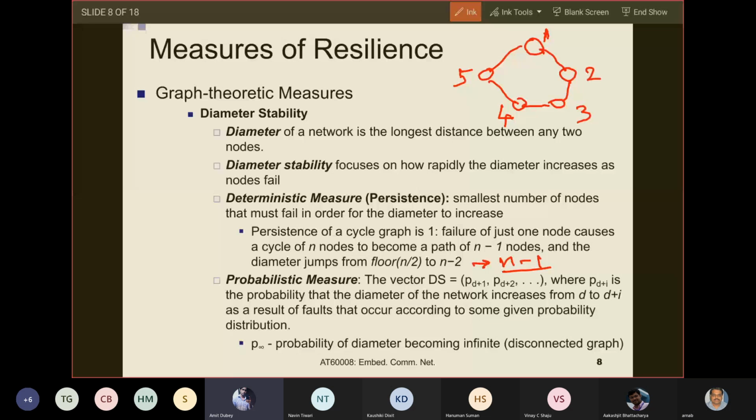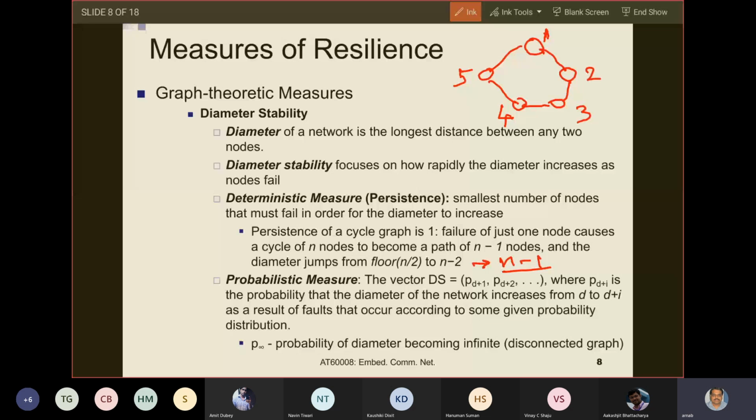The definition of distance is clear, but the confusion is in this diameter definition. I'm not getting the diameter thing. If you consider 1 and 4, what is the diameter between 1 and 4? It is 3 only now. There is no diameter between 1 and 4. That is what I'm trying to point to.